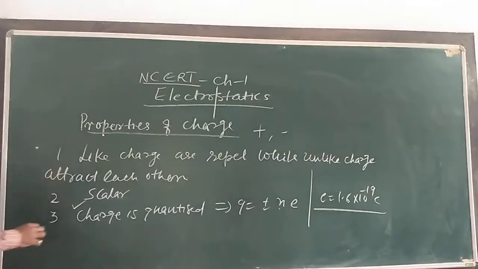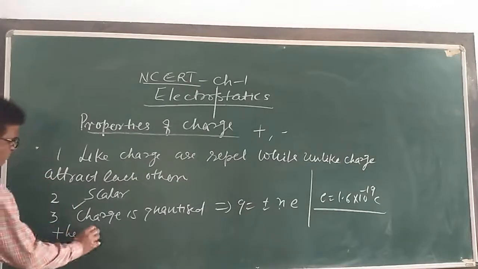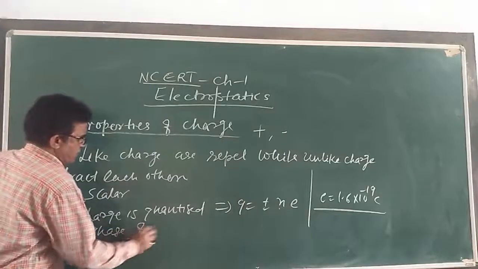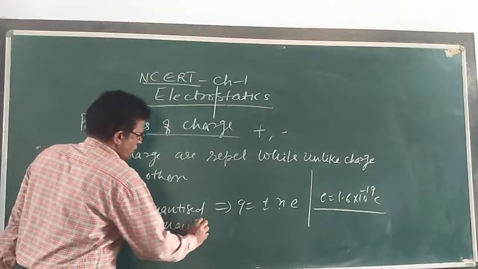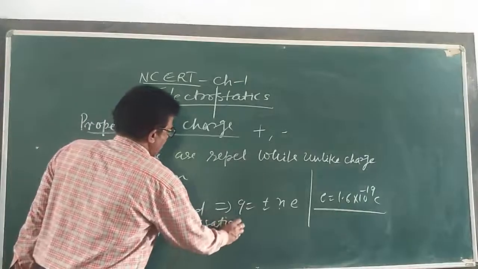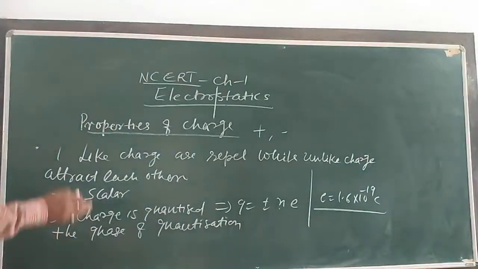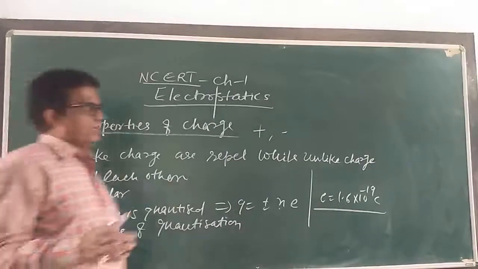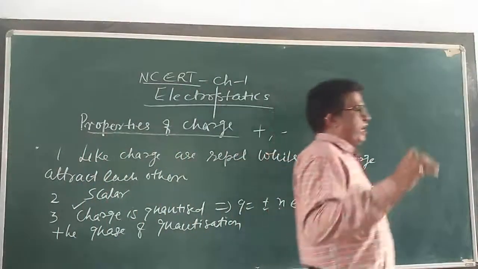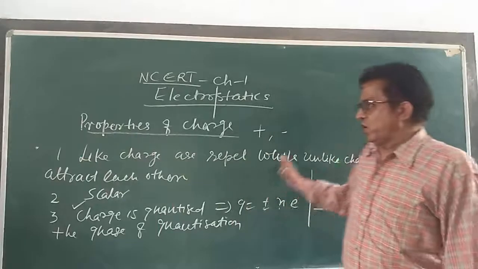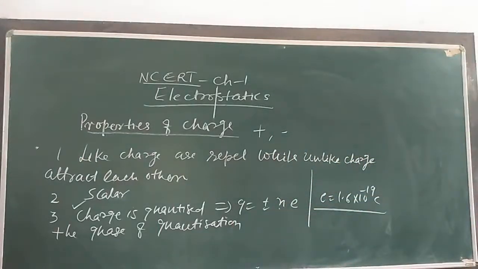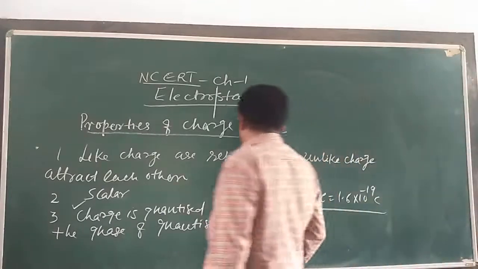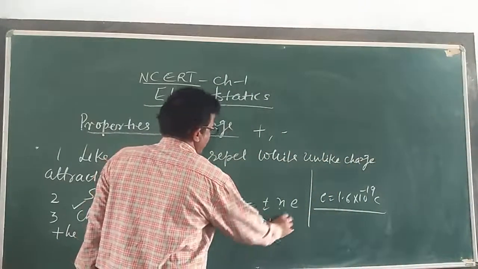So the cause of quantization, write down, the cause of quantization is that only an integral number of electrons can be transferred from one body to another body.